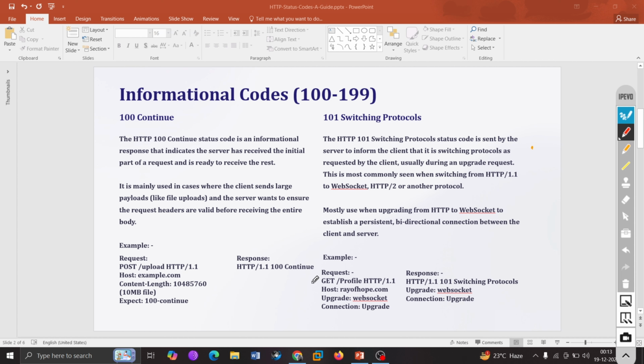When we look over here at the GET, like its request, right? See what is happening. It's a GET, we are getting profile info, right?